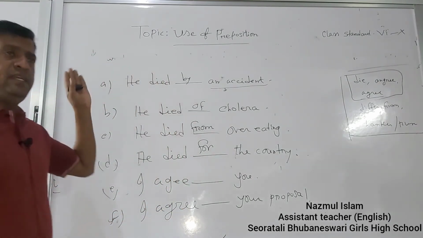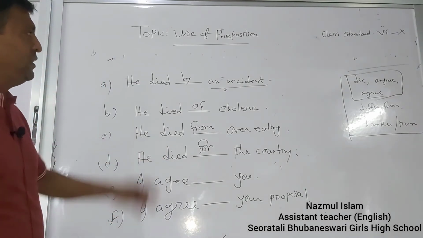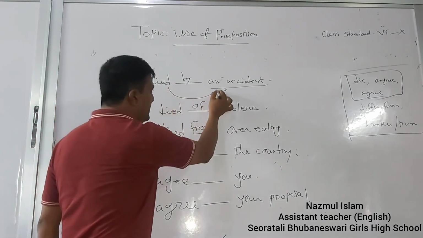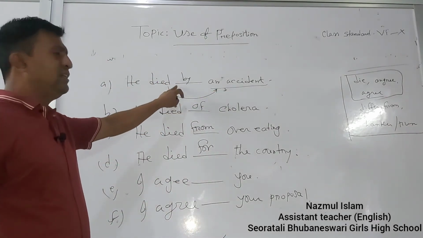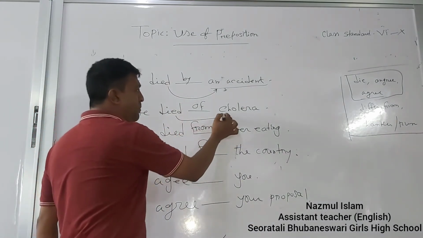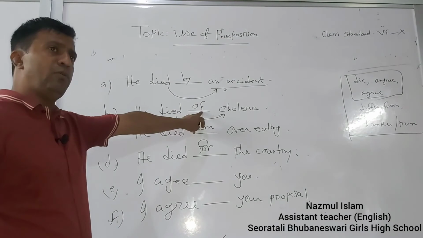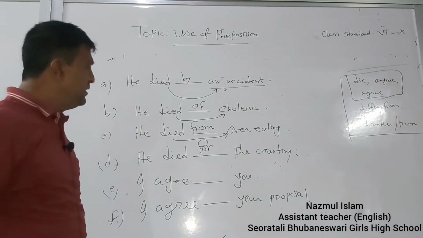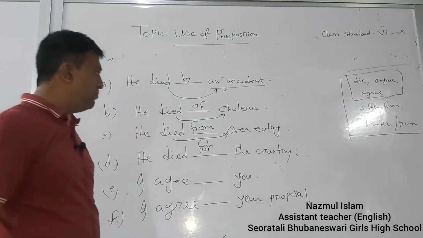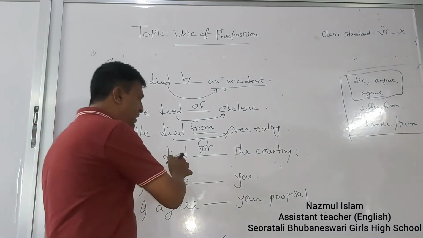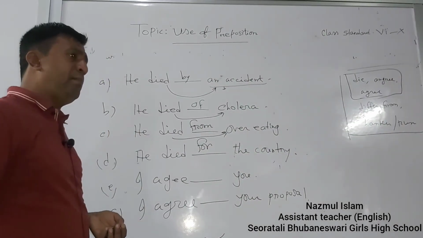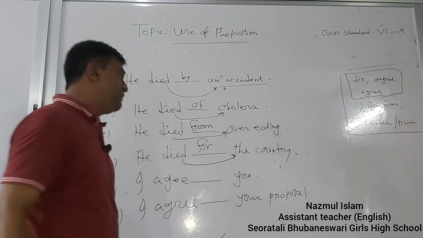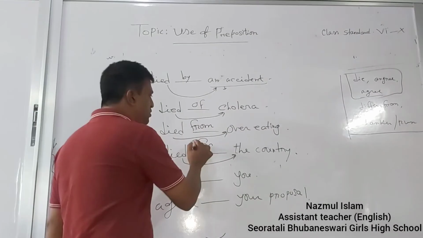If we don't know the inner meaning, then we will not be able to write. Because when a verb denotes any sudden incident, then we must use by after die. But if die denotes the name of a disease, then we have to use the preposition of. But if die denotes overeating or gluttonous persons, then we have to write died from. We have to use from here. And at last we can say if anyone dies for the country, die for the country, then we must use for.